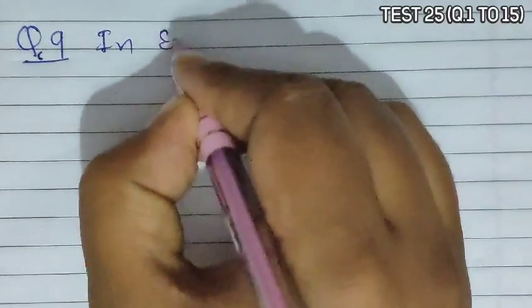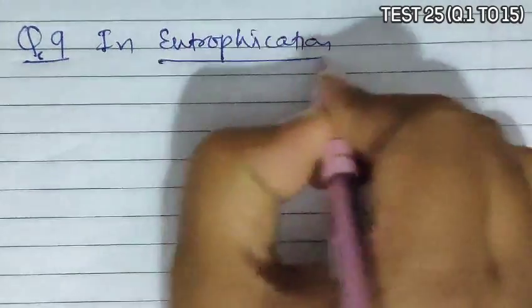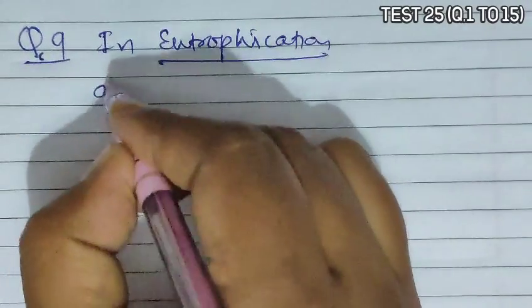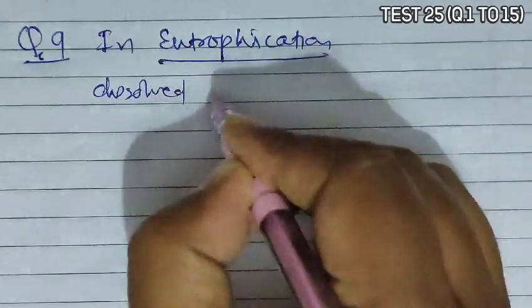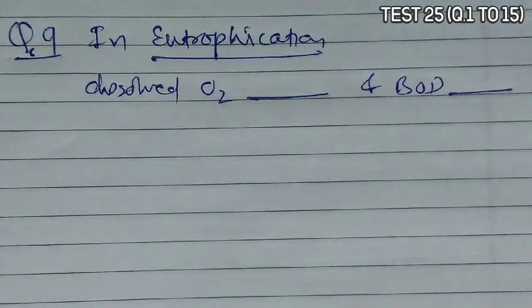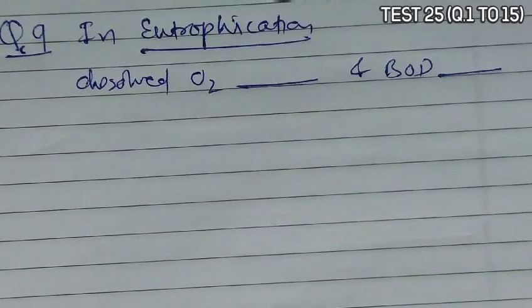Question 9 asks what occurs to the oxygen and BOD in eutrophication. In eutrophication, there is an overgrowth of algae and fungi by the supply of nutrients, and there is a breakdown of some of the organic matter.